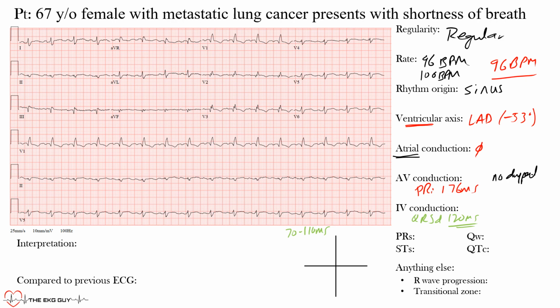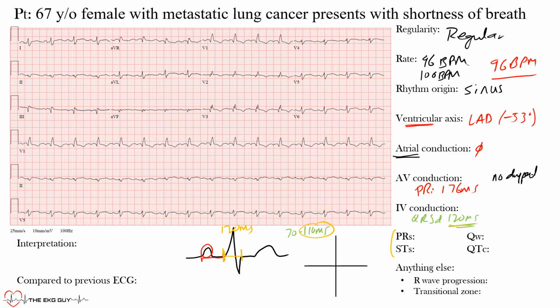If we were to just draw this out again, notice that we looked at the P wave, we looked at this area here, and now we're looking at the duration of this area here. We said it was 120 milliseconds, which is 3 small boxes and prolonged. So there's a little delay because it's at 120, which is beyond that 110. All right. So that's that, and let's move on to the waveforms, which are these here.